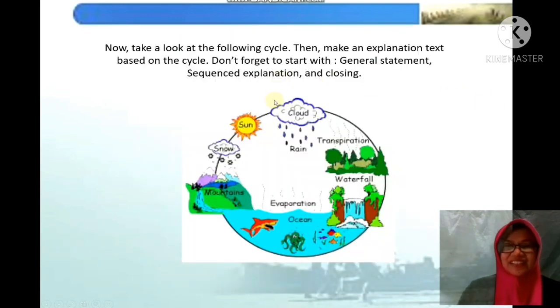Okay, now I'm sure you are familiar with this picture. Now, what is this picture? Good, this is the water cycle. Now take a look at the following cycle. Lihat di siklus di bawah ini. Then make an explanation text based on the cycle. Don't forget to start with general statement, sequence explanation, and closing. And don't forget to use the language features. Use present tense, and then passive voice, action verb, and then technical terms.